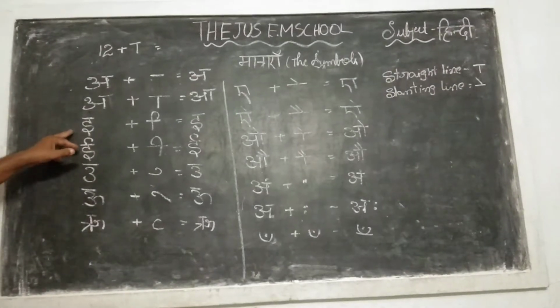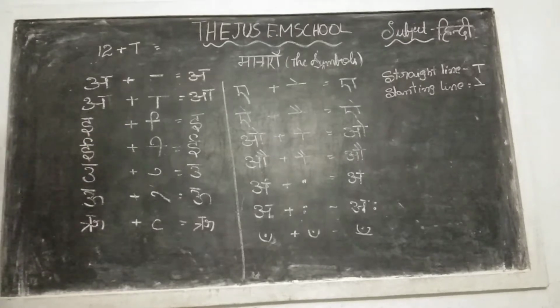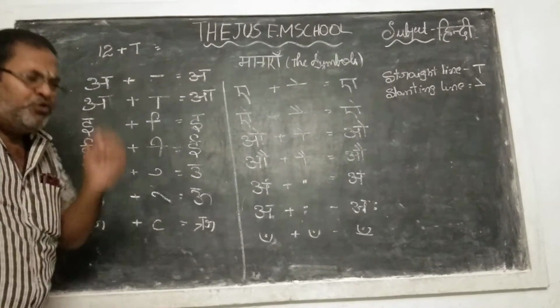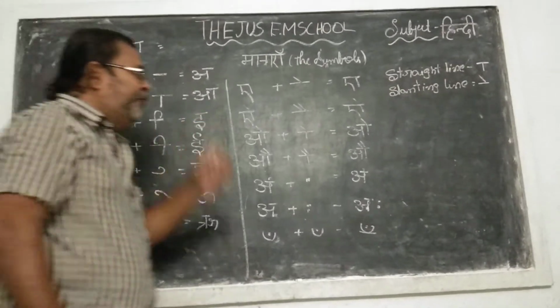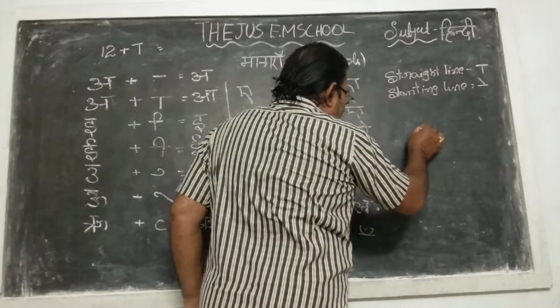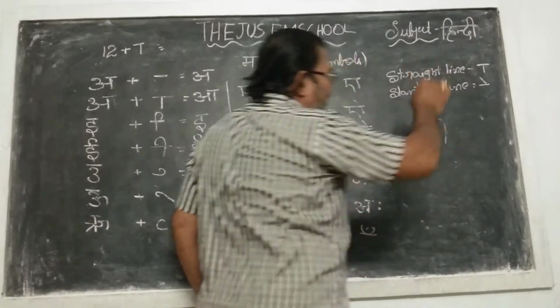The third one is i. Whenever you are going to write i ki matra, it is very simple. Most of the students will be confused about which one I want to give. This one. This is the i ki matra, and this is the ee ki matra.